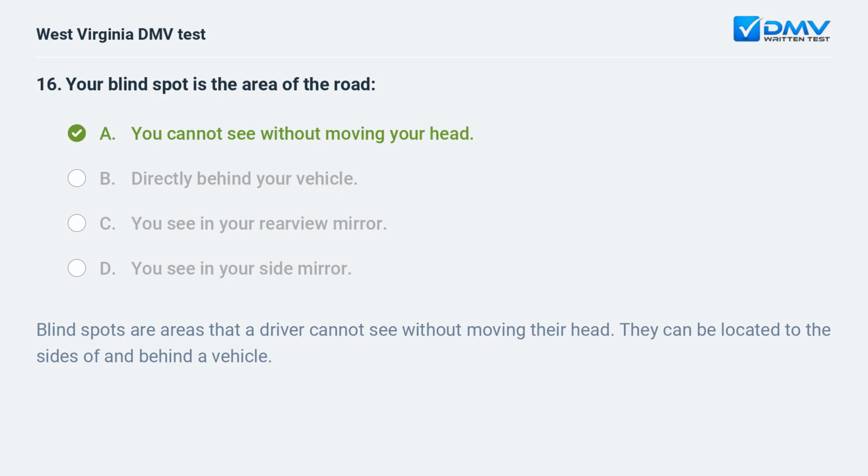Blind spots are areas that a driver cannot see without moving their head. They can be located to the sides of and behind a vehicle.